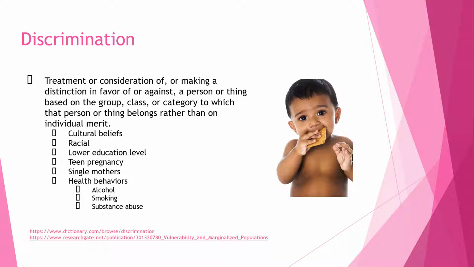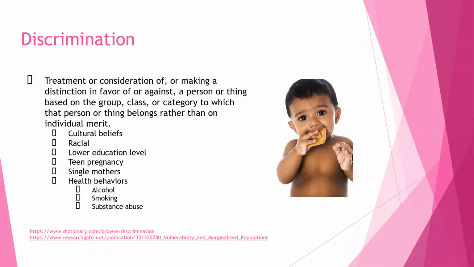There are multiple examples of discrimination when it comes to SIDS, such as cultural, racial, lower education, teen pregnancy, single mothers, and health behaviors. When referring to our case study, the Maoris were discriminated against because of their cultural beliefs. An example of racial discrimination would be an individual saying that all Native Americans don't know how to protect their children based on the evidence that this ethnic group has the highest rates of SIDS.